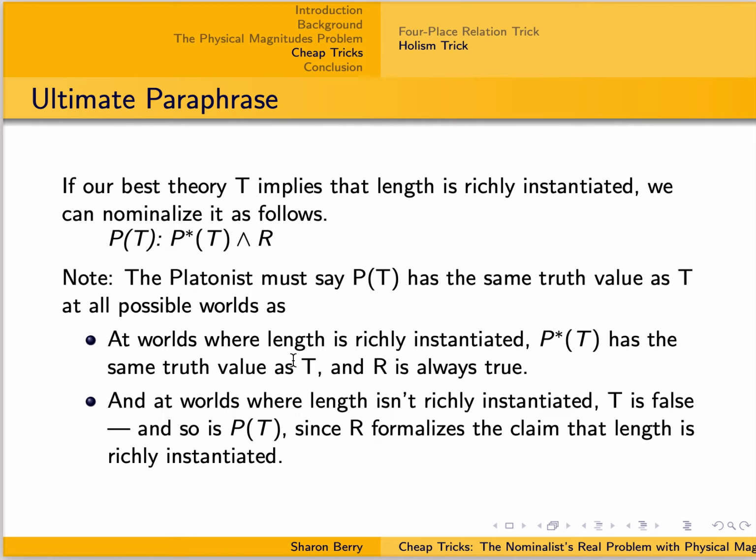Because at worlds where length is richly instantiated, R is true, and P star of T has the same truth value as T. And at worlds where length isn't richly instantiated, T is always false, because it implies that length is richly instantiated. And P of T is also always false, because this conjunct R says that length is richly instantiated, so it's going to be false.